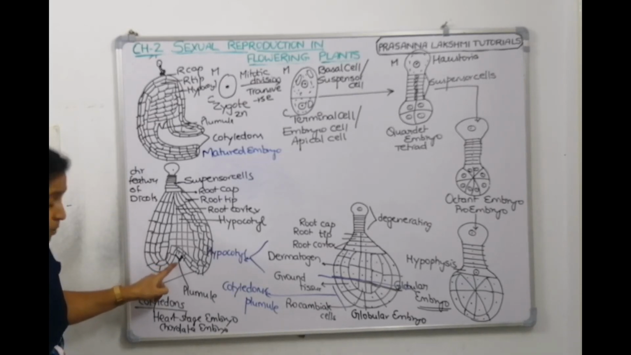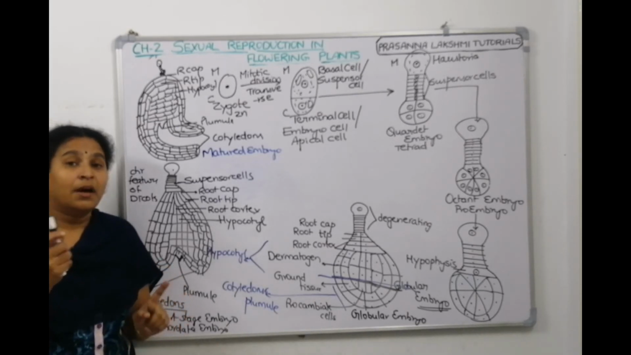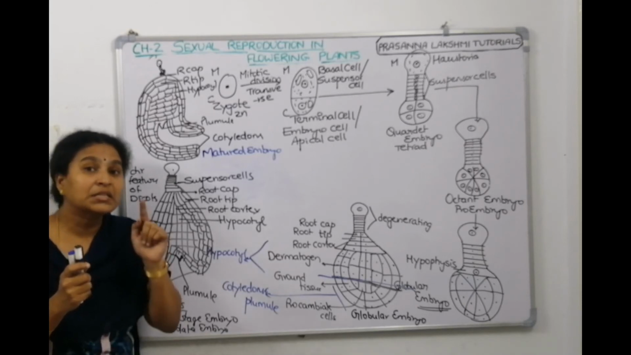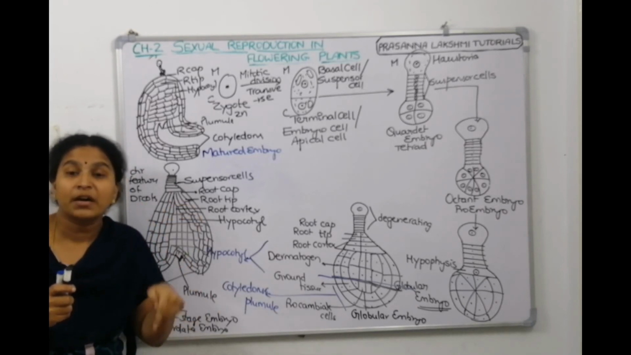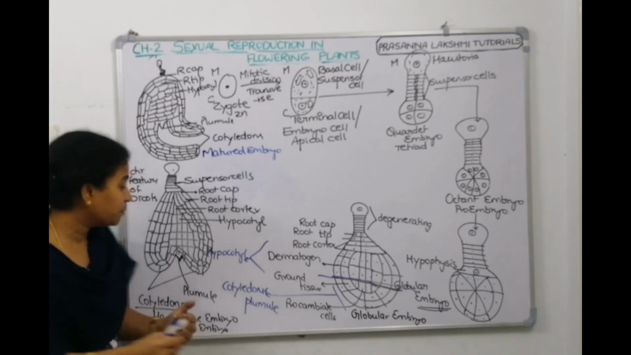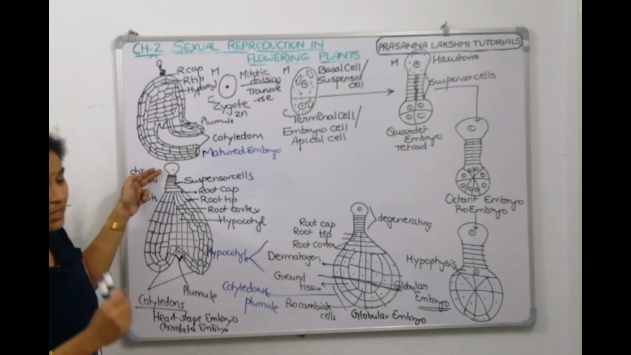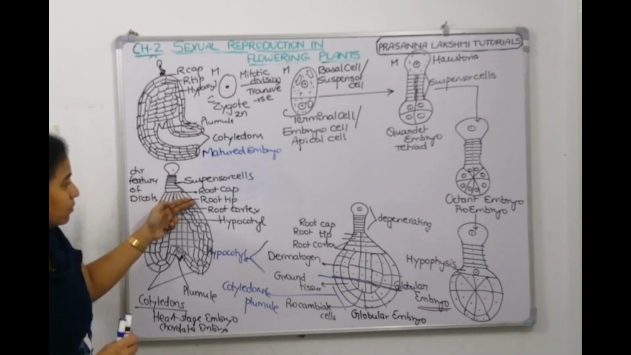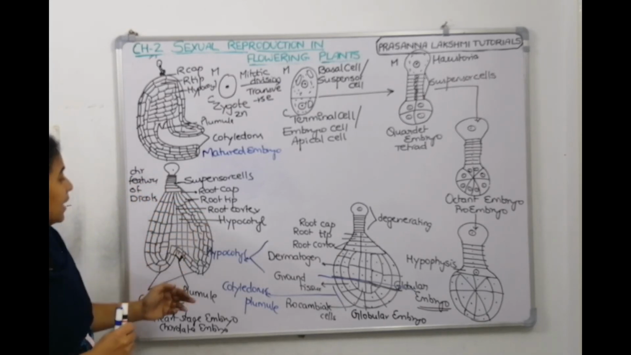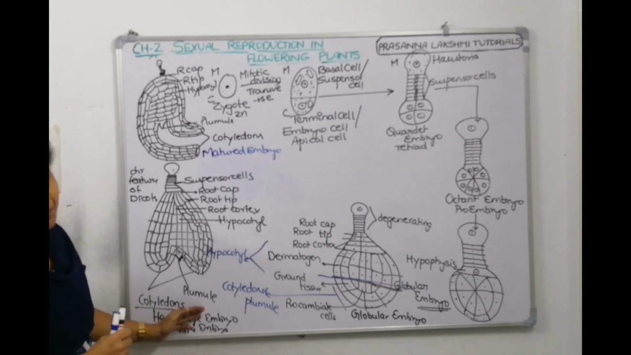So the plumule is at the bottom. If you remember, I told you dicot embryo development is endoscopic. The plumule is downwardly located. It is inwardly located, between the two cotyledons. And these are the suspensor cells which are degenerating. Root cap, root tip, root cortex, hypocotyl, then cotyledons and plumule.